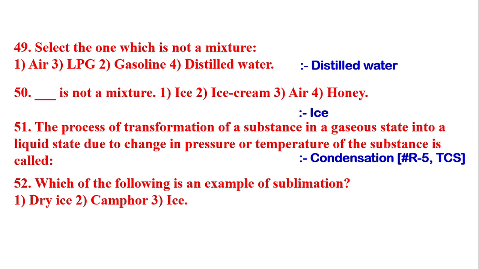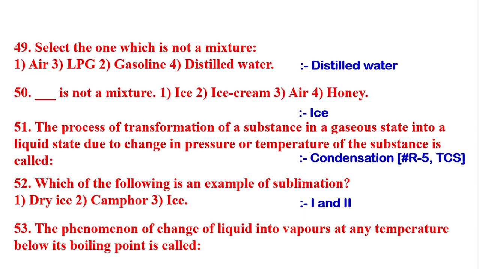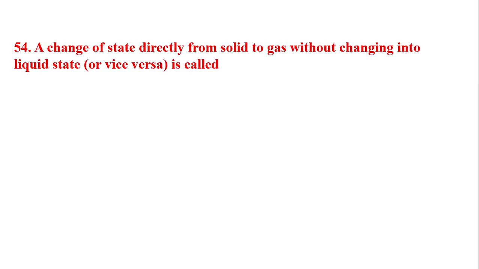Option B, camphor. Option C, ice. Answer is 1 and 2, dry ice and camphor. Next question is, the phenomenon of change of liquid into vapor at any temperature below its boiling point is called evaporation. Next question is, a change of state directly from solid to gas without changing into liquid state is called sublimation.